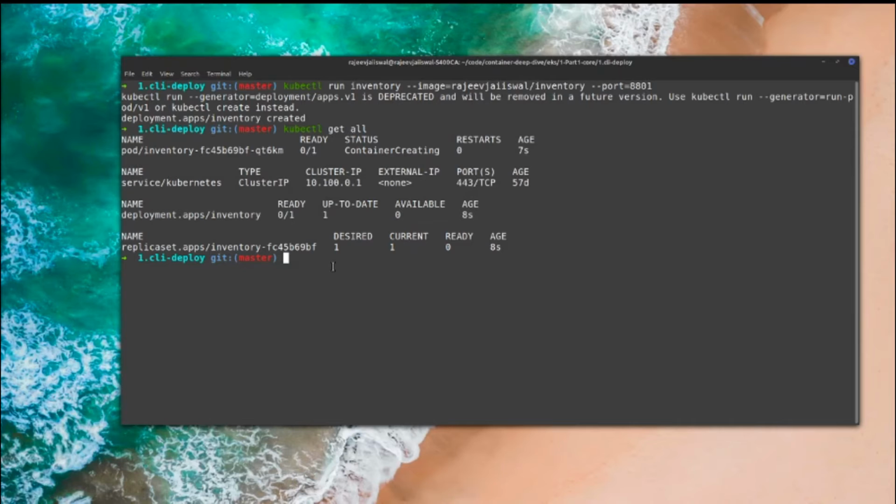So the idea is that if there are multiple containers, with business logic dependent on each other, and one is talking to the other, those two containers can be deployed in a single pod. But in most cases, you will be deploying one container in one pod. But there are scenarios where some containers are dependent on a first container. They can be deployed as a dependency container in the single pod itself.